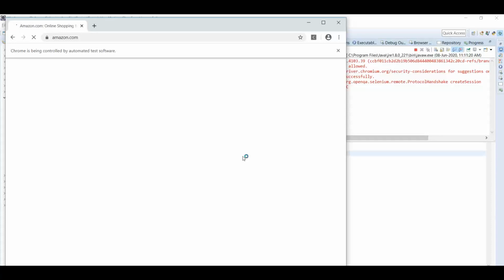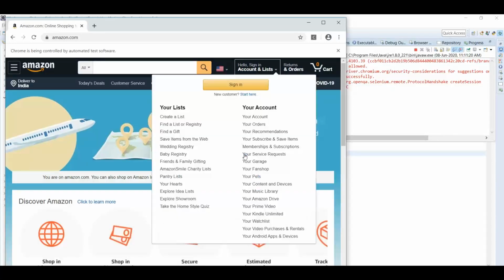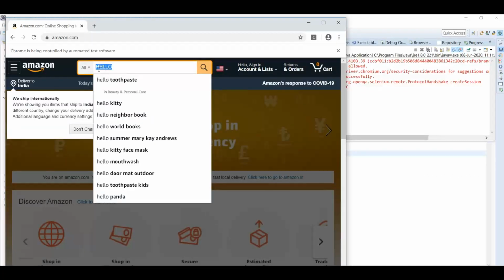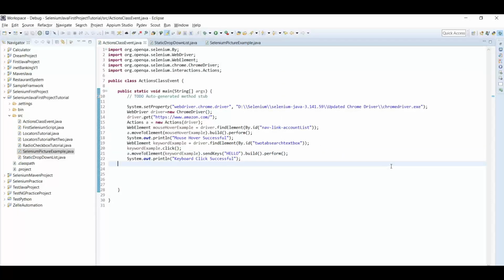Yes, here it is. So you don't need, guys, to use the shift key or anything else out here. You just need to type hello or whatever you want to search in capital letters, and everything will be taken care of by the action class, and after that you can hit the enter button, and perform multiple operations to complete this script. Okay guys, let me just change this back to hello in small letters.